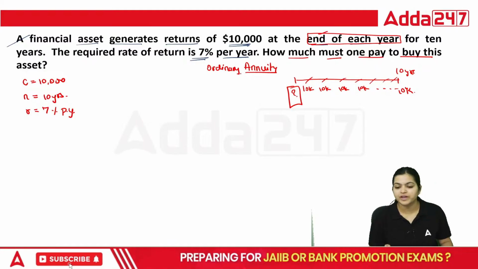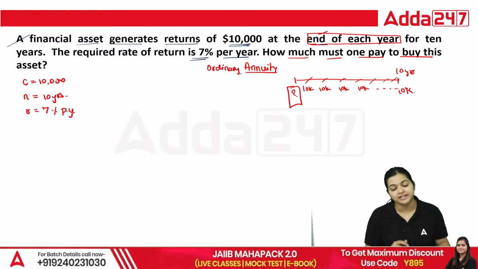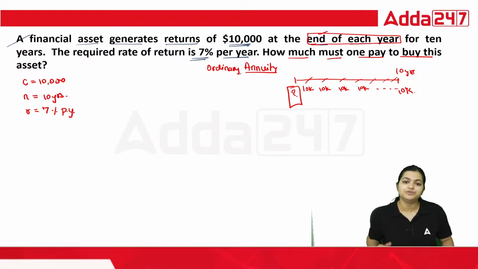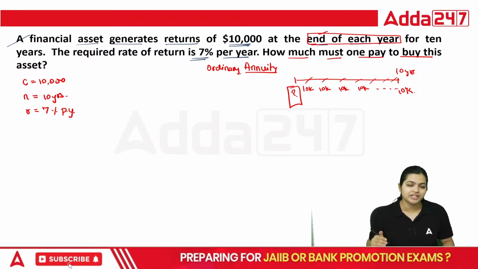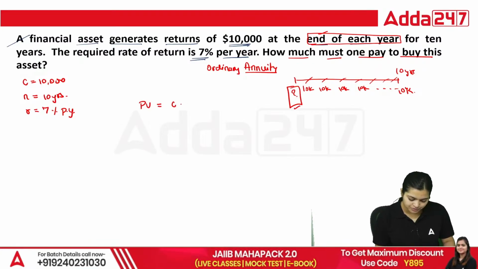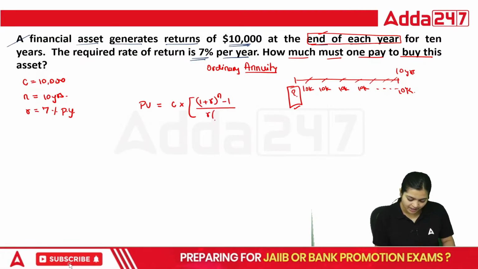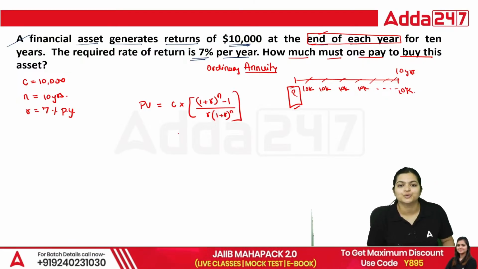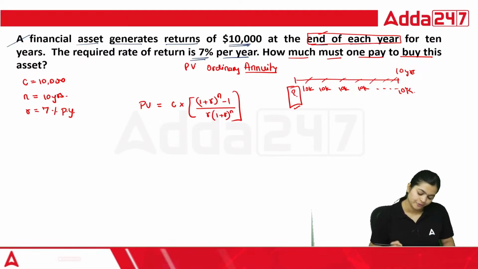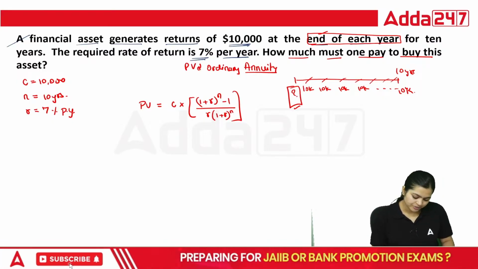We identified this is an annuity, and in annuity, this is an ordinary annuity. Now the point is, do we want future value or today's value? Today's value. Yes, so present value equals C into [1 plus R to the power n minus 1] divided by [R into 1 plus R to the power n]. Yes, this is the formula we need to use for present value of ordinary annuity.